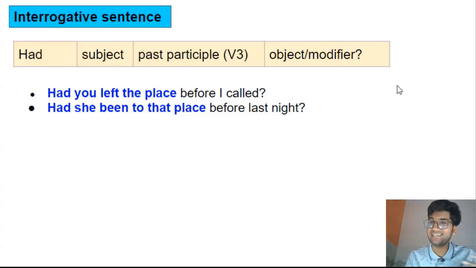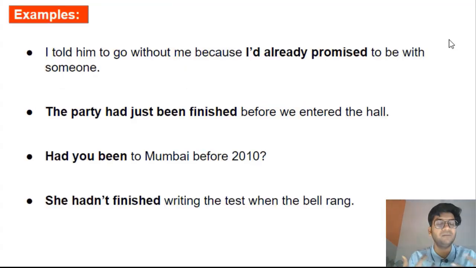If you want to form an interrogative negative sentence, just use not after the subject. Had you not left the place before I called? Had she not been to that place before last night? Simple. All right. Now we've understood what is past perfect tense and how to form sentences here. Let's take more examples and be more familiarized with this tense, right?